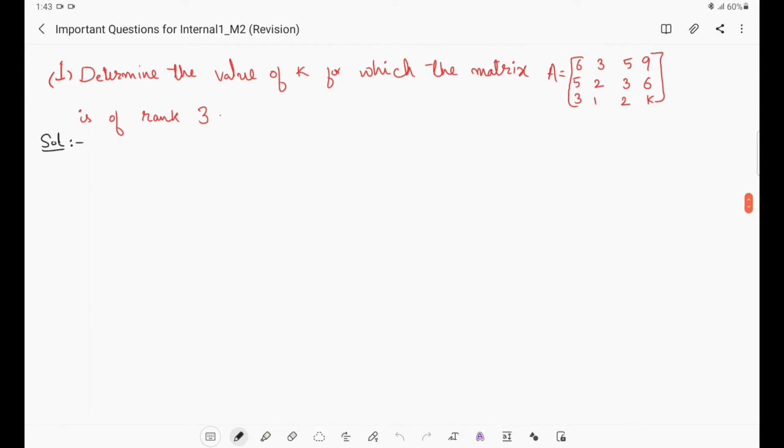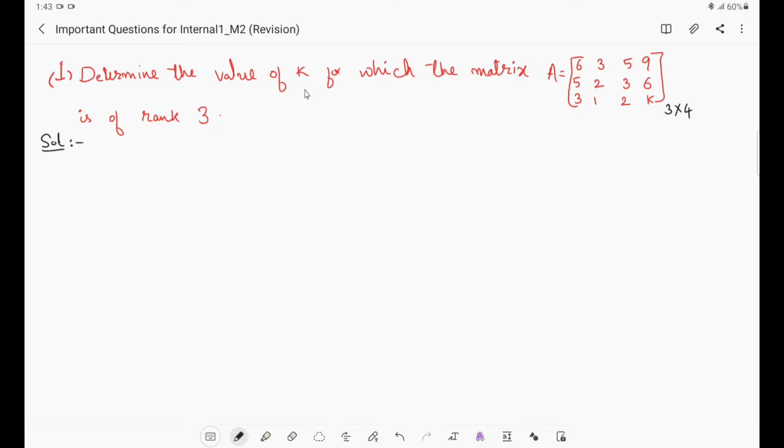This matrix is of what order? Order means how many rows and how many columns are there. So 3 rows and 4 columns are there. This matrix is of order 3 by 4. What is given? The rank of the matrix is given to be 3, and we have to find the value of K.